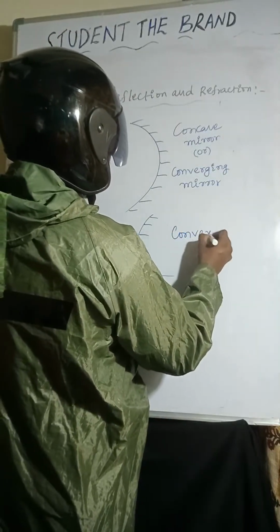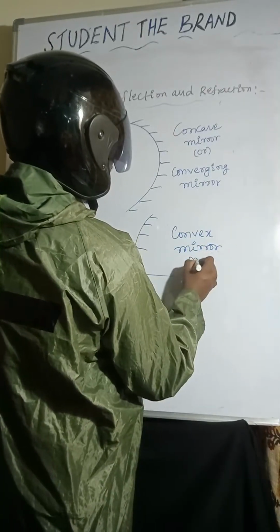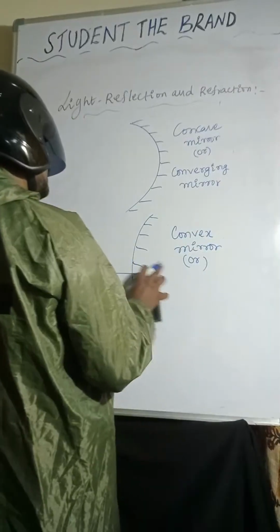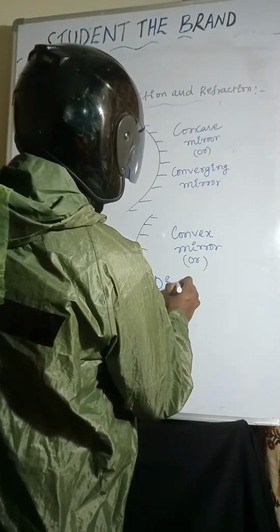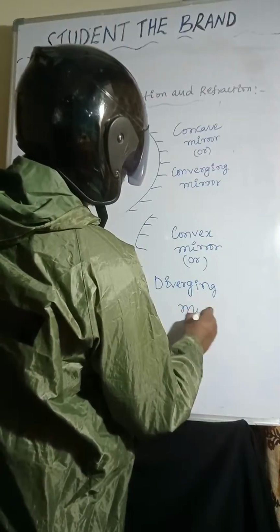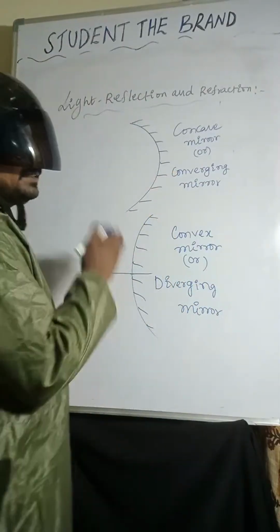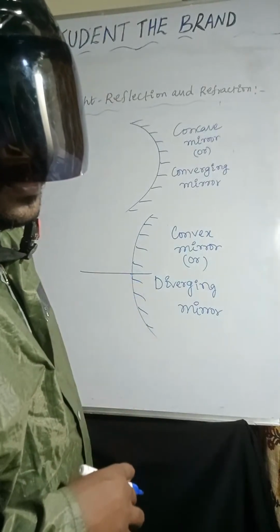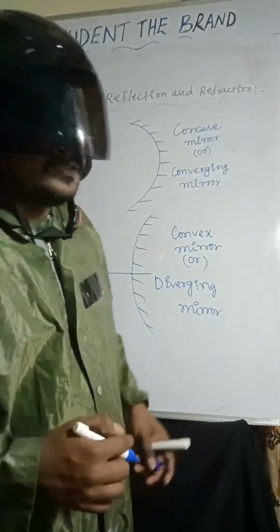Convex mirror, diverging mirror. Sir, why is concave mirror a converging mirror? Why is convex mirror a diverging mirror? Okay, so explain, sir.